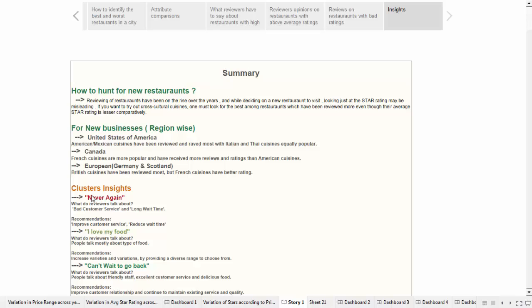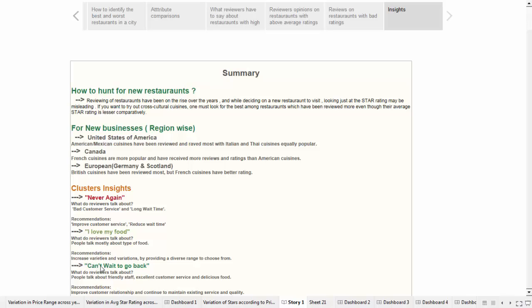Coming to our cluster insights, for the cluster Never Again, people are talking more about bad customer service and long wait time. We recommend these cluster restaurants improve customer service and reduce wait time. For the cluster I Love My Food, people are mostly talking about food. So our recommendation is to increase varieties and variations by providing a diverse range to choose from.